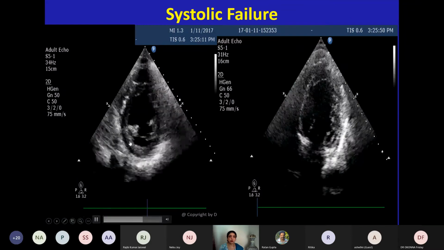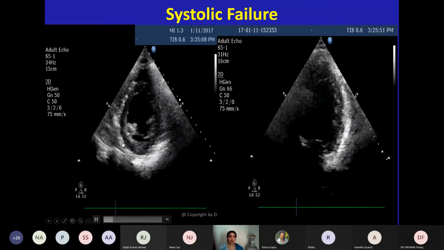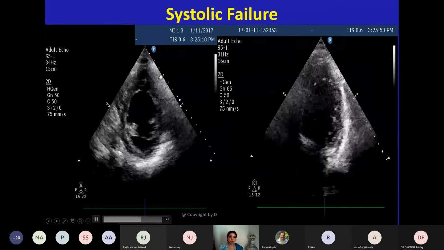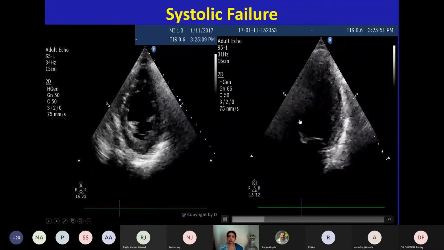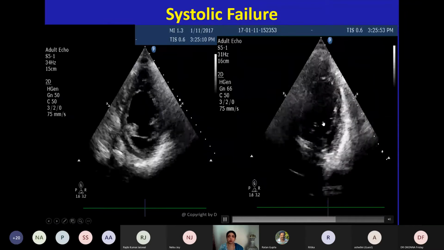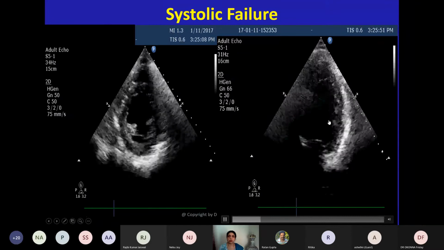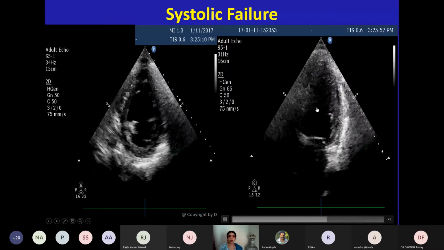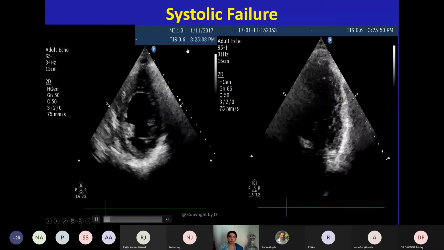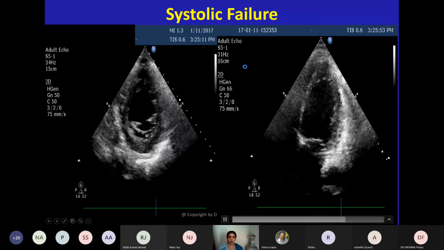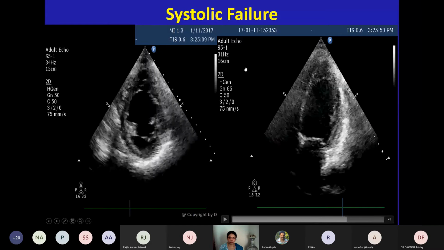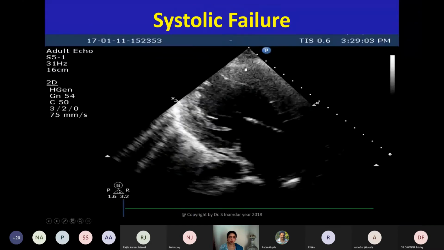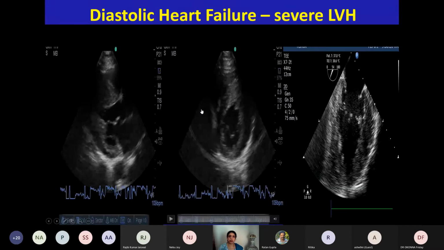This is systolic heart failure. See, this heart is dilated, and you can visually also see that there is hardly any positive contribution to the cardiac output. So it is a very severely depressed systolic heart failure. Again, this still picture shows a dilated heart.